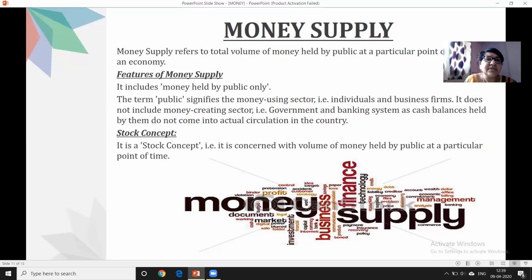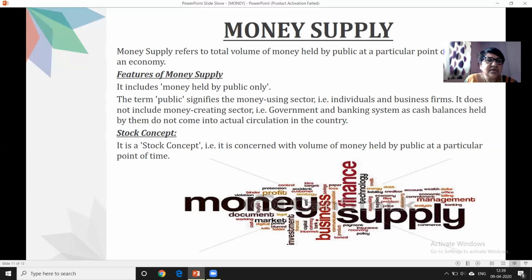Now, what is money supply? Money supply refers to the total volume of money held by the public at a particular point of time. For example, if I'm talking about from 1st April to next year 31st March 2021, whatever money was held by the public, that will be summed up, and that is called money supply during this particular period of time, that is 2021. Understood?